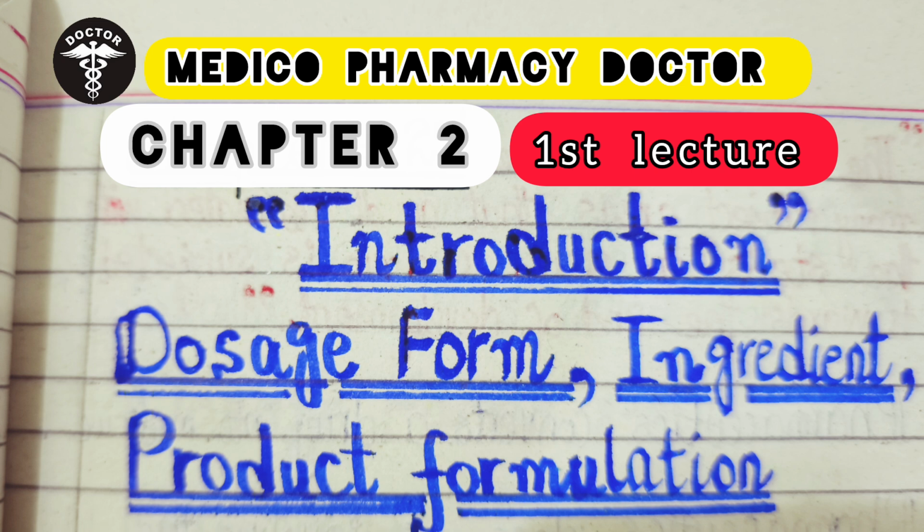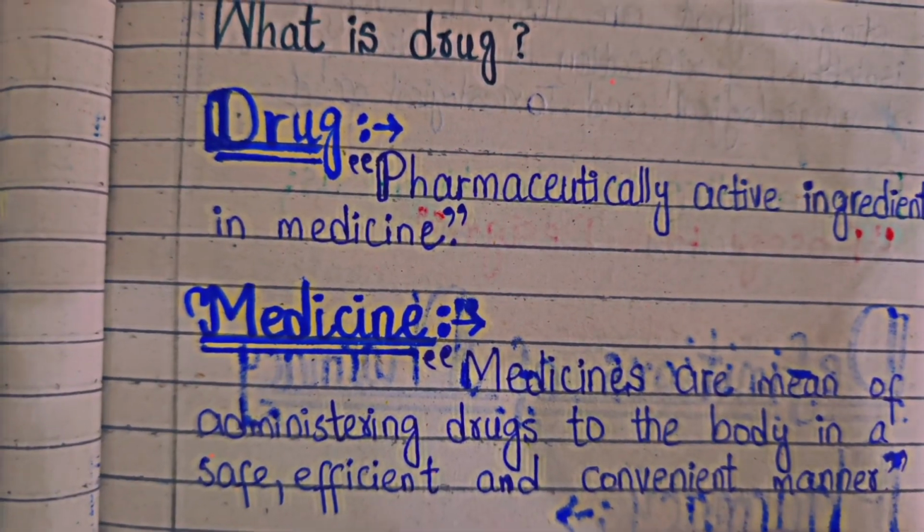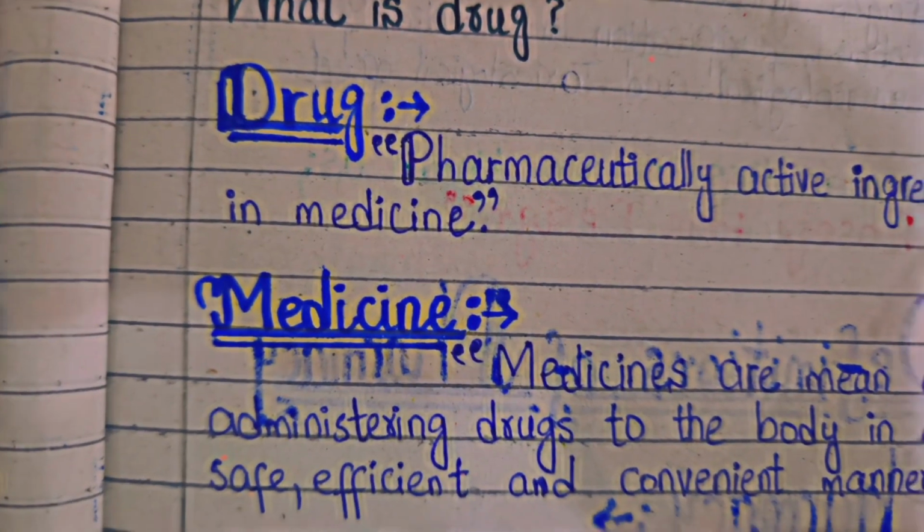So, what is dosage form? Before going to discuss dosage form, we should know about drug, medicine, and the subject that is pharmaceutics. So, let us start without wasting the time. Now, students, what is the difference between drug and medicine?